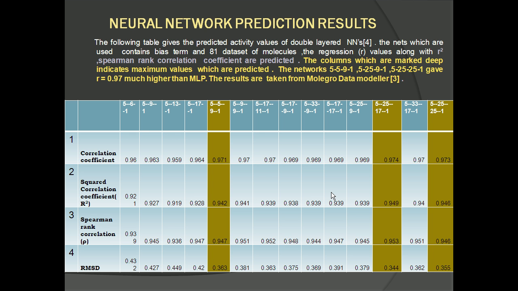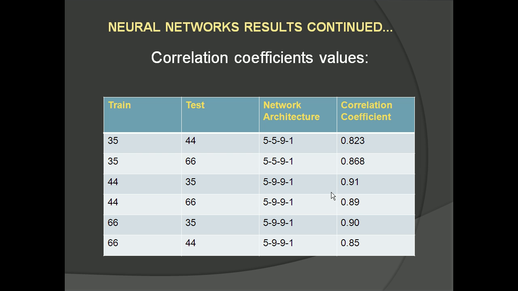The columns marked in orange indicate the squared correlation coefficient and the correlation coefficient values, and these values indicate that the neural networks perform really better than the normal linear regression equation. These calculations are performed on the molecular data modeler. Now, as we have the training and the test set, we also tested the network architectures with the train and the test set.